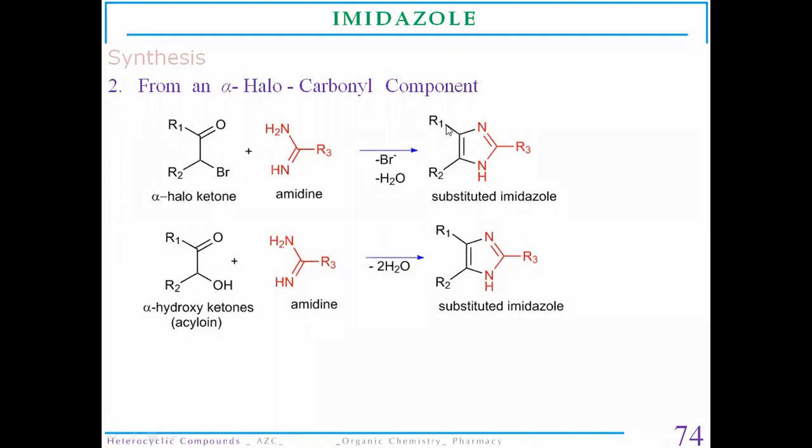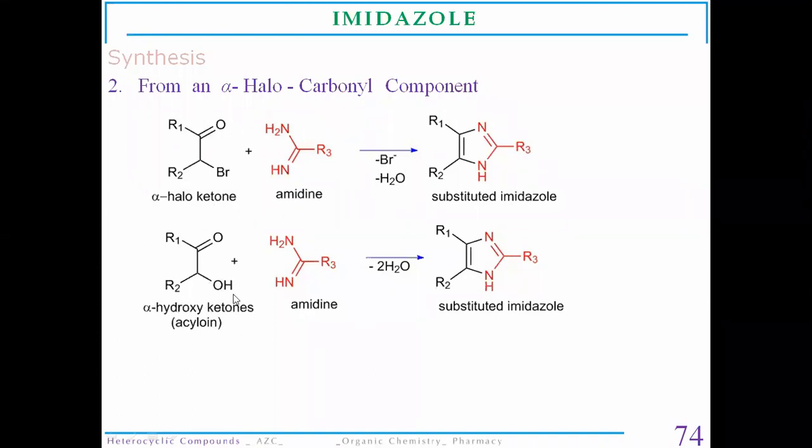Now see, we have already discussed that generally the substitution happens at the fourth and fifth position. But here the starting material we are going to use is an alpha halocarbonyl compound, in which the fourth and fifth positions are already substituted with other moieties. That's why the substitution will happen at the second position, and there is synthesis of a substituted imidazole. If we use a haloketone, then we synthesize a substituted imidazole.